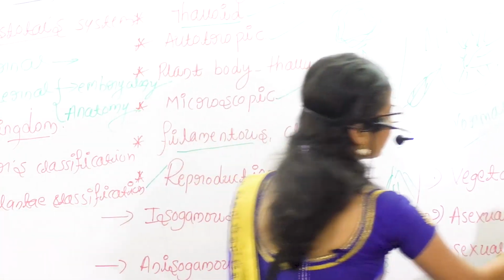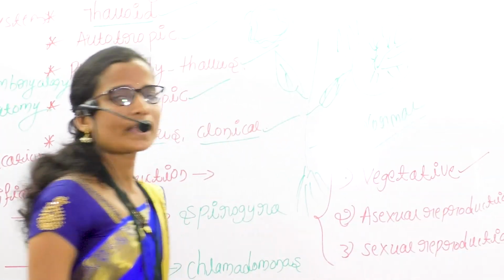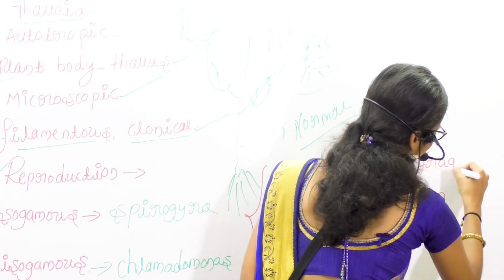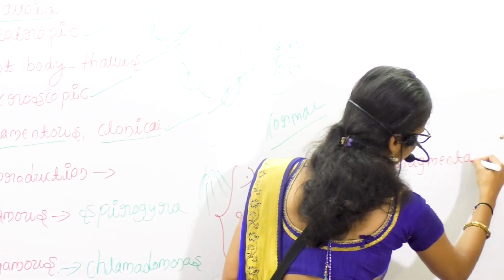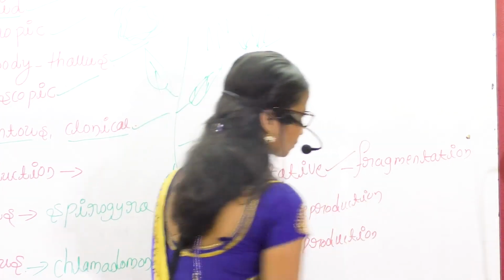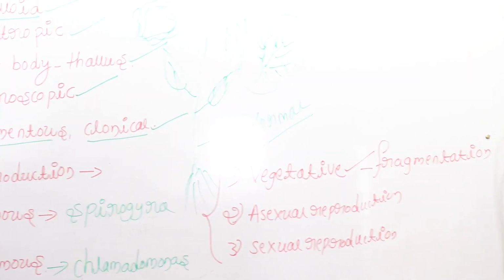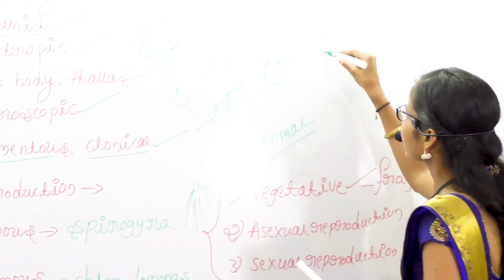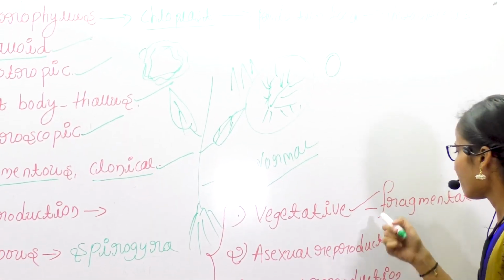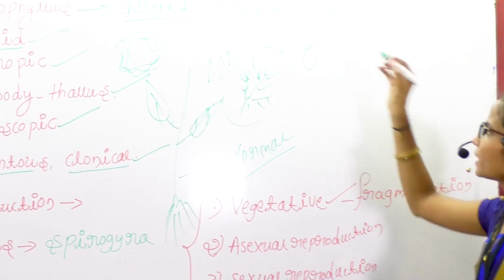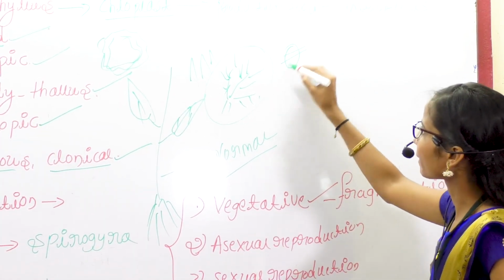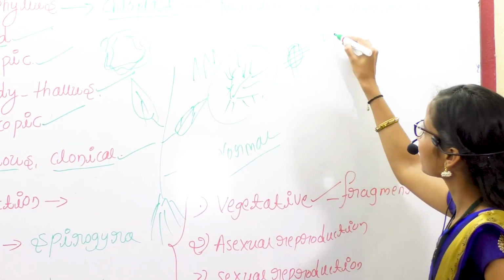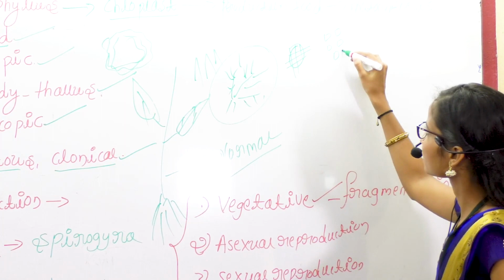Here first one is the vegetative method, like fragmentation. Fragmentation means the plant body, the algae, gets fragmented and divided into small pieces.